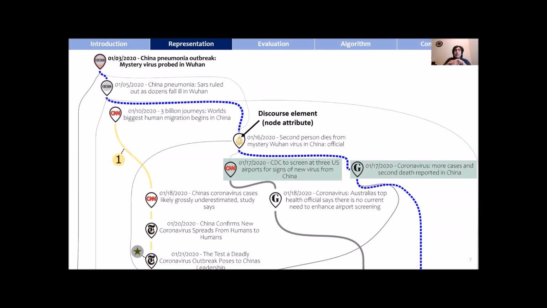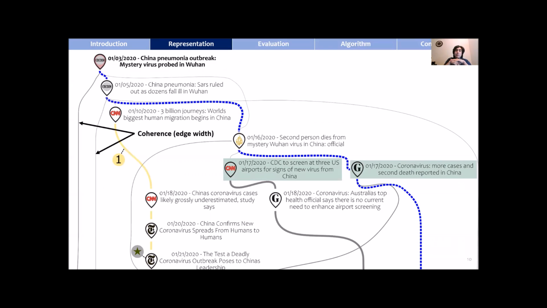These are elements from narrative theory that give additional context to the events. In this case, we consider the source of the news event as an attribute. We also have the starting event node and the corresponding ending event node, which is not shown in this slide. We also have stories. In particular, the edge highlighted in yellow represents a story focused on China.